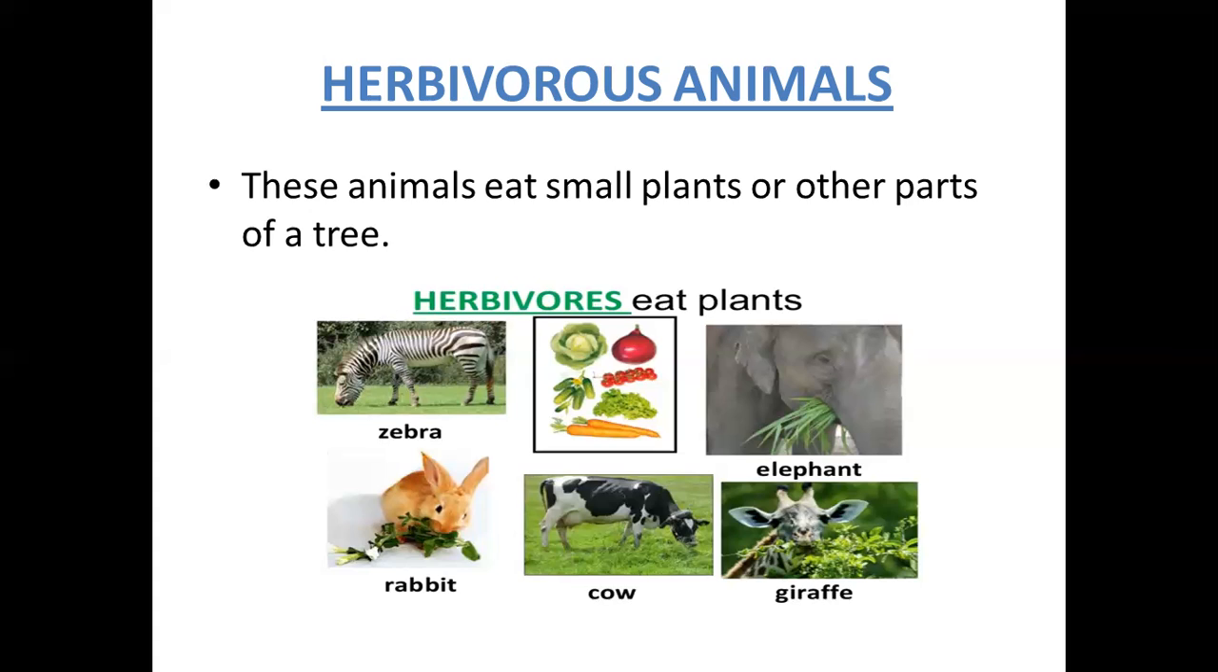Cow, goat, giraffe, elephant eat small plants or other parts of a tree. Such animals are called herbivorous animals. This is the first type of animals based on their feeding habits.